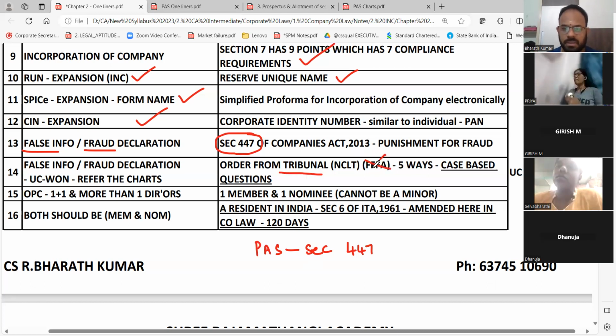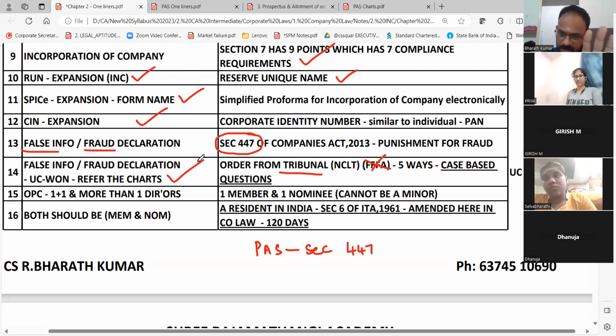Don't bother about this triple FA, but there are 5 ways that we have a case-based question, which we already told also. If you quickly remember, they'll change from limited company to unlimited company. They will change the pattern. Then winding up will be done.